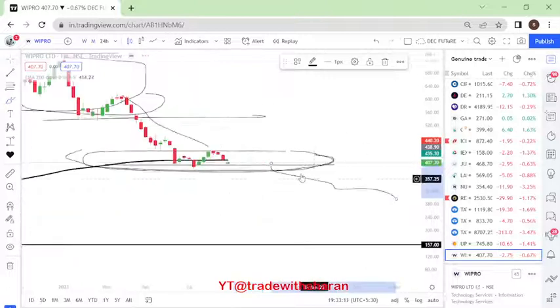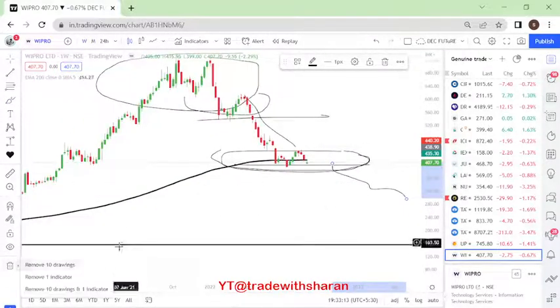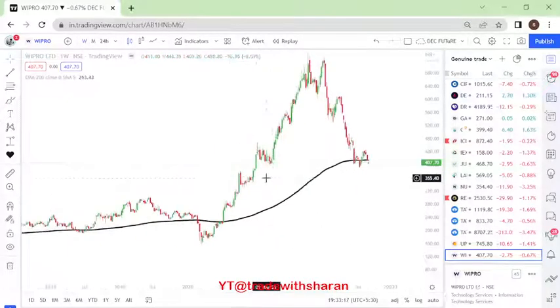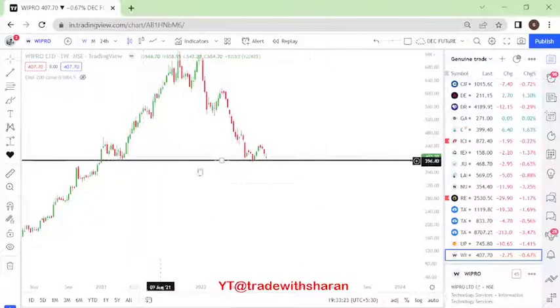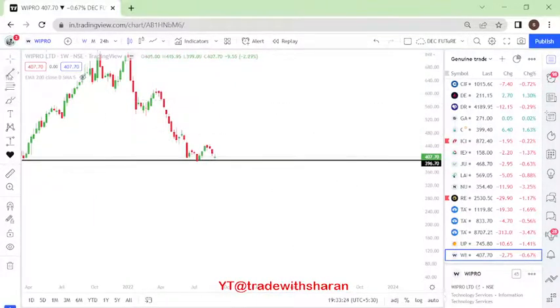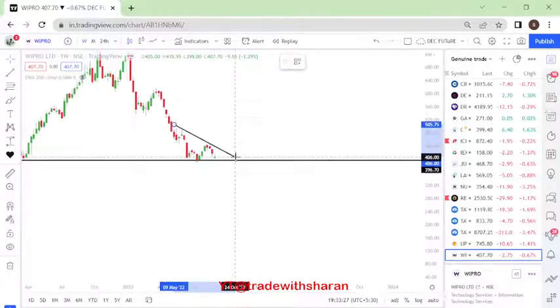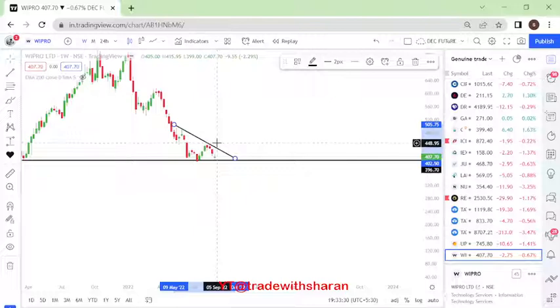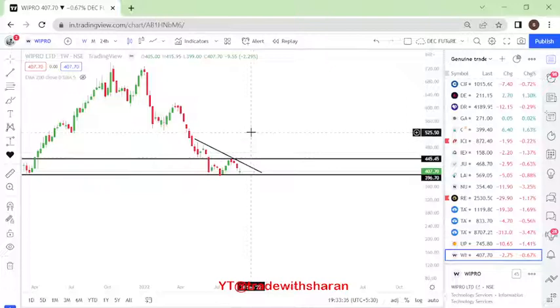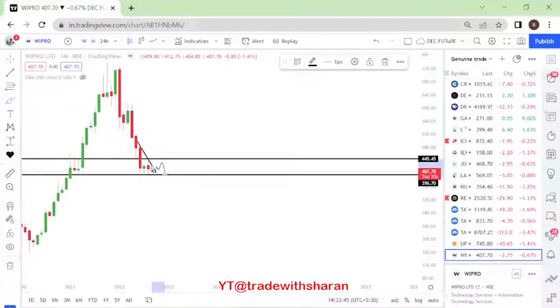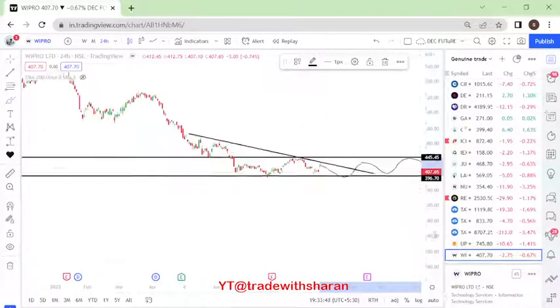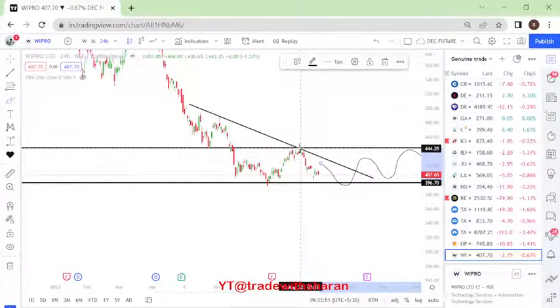So we'll also look at the weekly charts. Weekly charts suggest we don't look at moving averages. It is currently at a good support level on the weekly charts, but we want the price to break this pattern that is being formed here. So if it crosses 450 levels, we will look forward to adding it. Otherwise, if it is trading within this zone, we will not, because on a monthly basis it is an inside candle, which is going to harm us if we take a trade right now. So we will enter only above 444 levels.